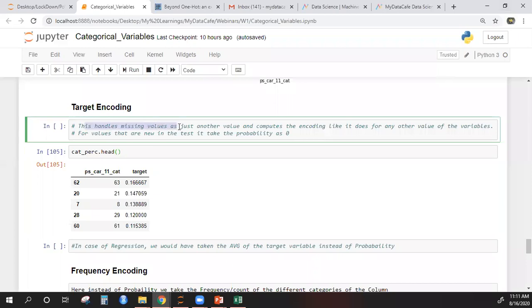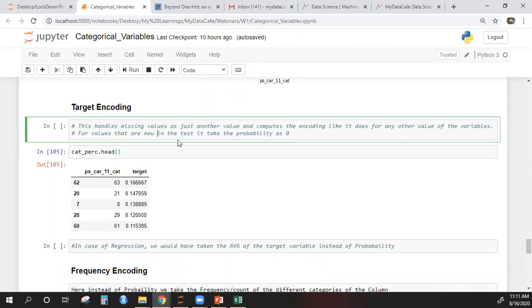So this handles missing values as just another value and computes the encoding like it does for any other value of the variables. Okay, now, when we talk about train and test data, let's also discuss what if we have some new categories in the test data. Let's say you have red, green, and blue in your train, but when you go to test data, you have purple. Then what would you do?